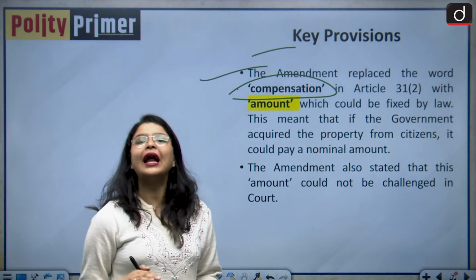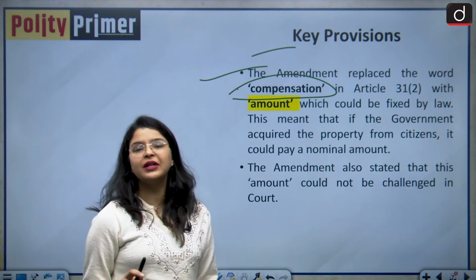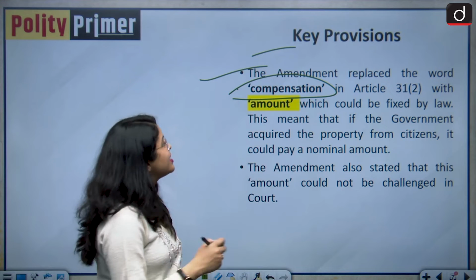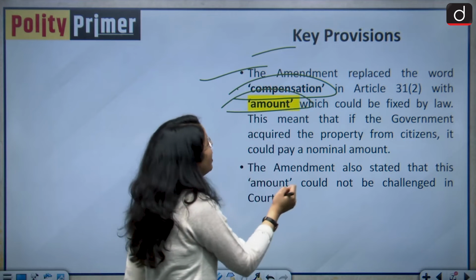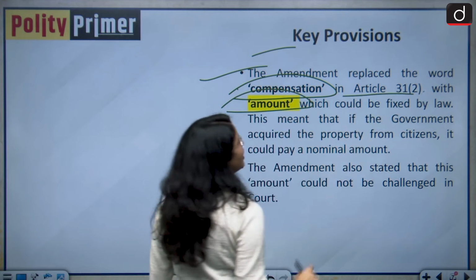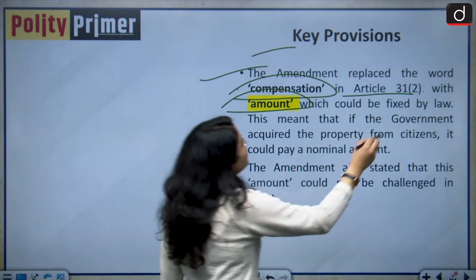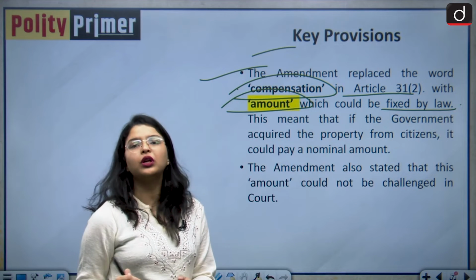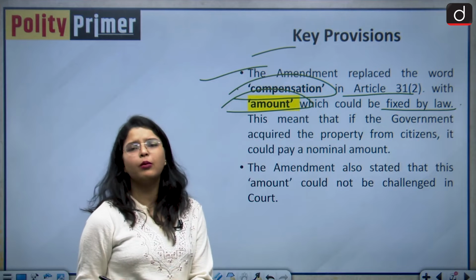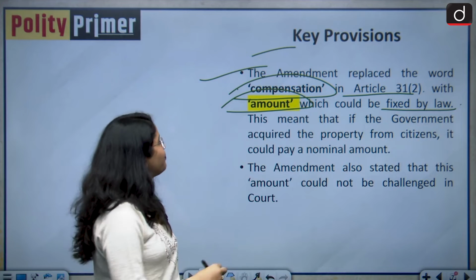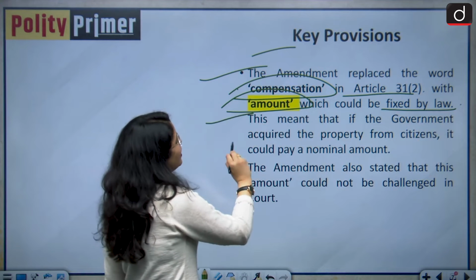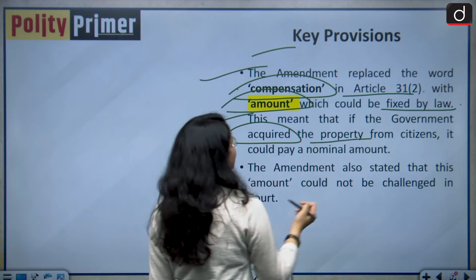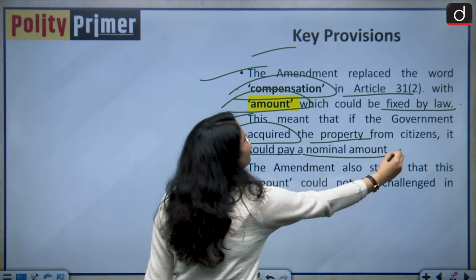So basically, they had to remove this word compensation, and that is why they replaced it with the word amount in Article 31 Clause 2, which could be fixed by law. So it could be any kind of amount, a nominal amount or a reasonable amount, any kind of amount. This meant that if the government acquired the property from citizens, it could pay a nominal amount.